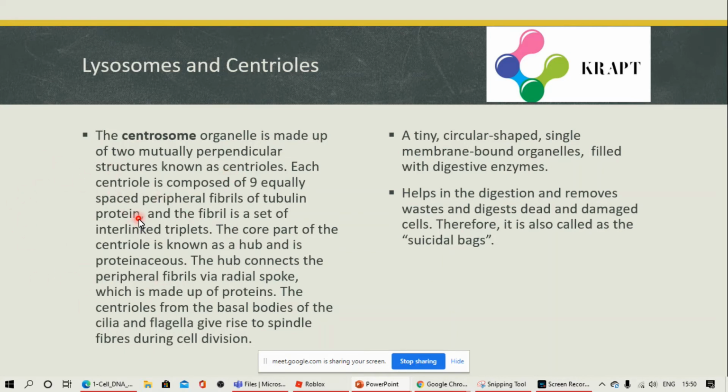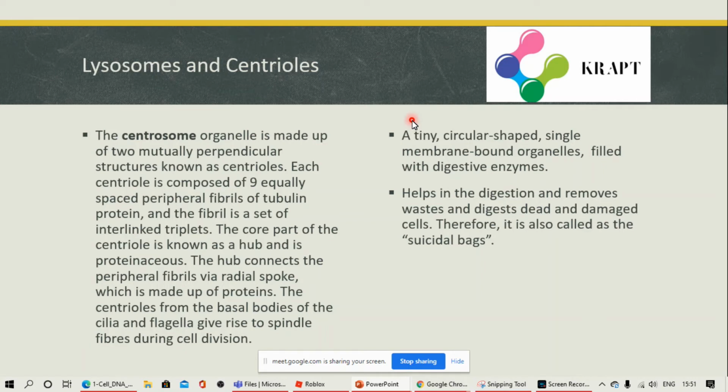What it does is, it produces spindle-like fibers called asters, which help in separation of DNA, or DNA replication, and also division of DNA. So mainly it helps in giving out spindle fibers during cell division. That's the main thing.